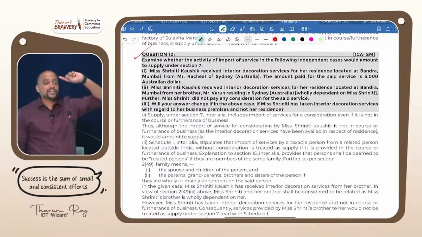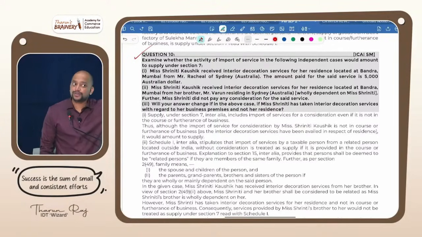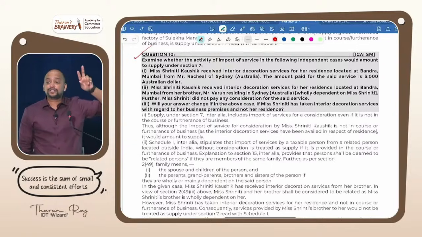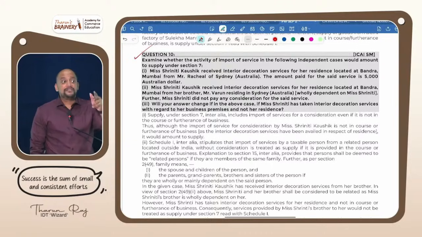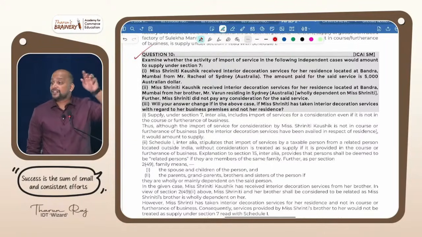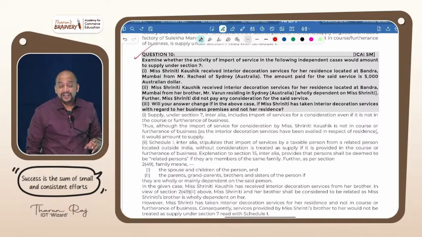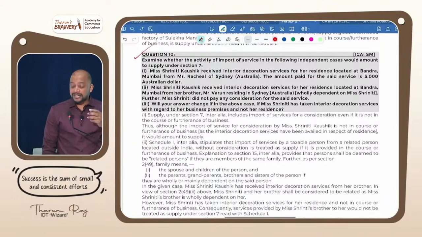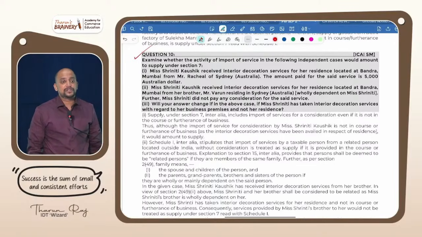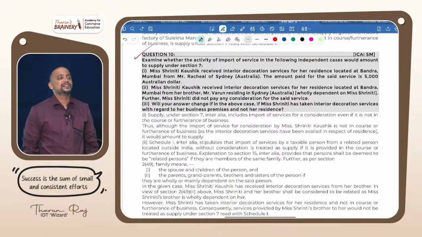See there. Even though it is import of service, you should not miss these things. Even though it is import of service from a related person without consideration, it should be in the course or furtherance of business. But here it is not in the course or furtherance of business because it is for her residence she is importing. So that's why it is not a supply.